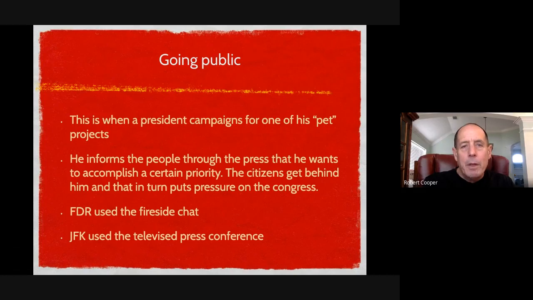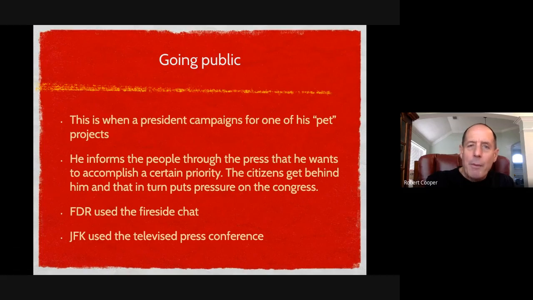Okay. Donald Trump, one of his pet projects was, I want to build a wall to cut down on illegal immigration between the United States and Mexico. Now, that immediately became an important thing to many Americans because the president just said it. So when the president goes public with an idea, it all of a sudden becomes important. Okay. It says he informs the people through the press that he wants to accomplish a certain priority.